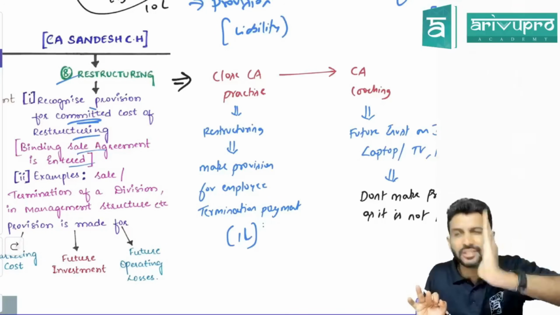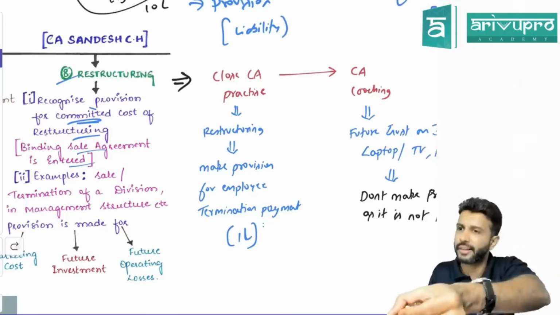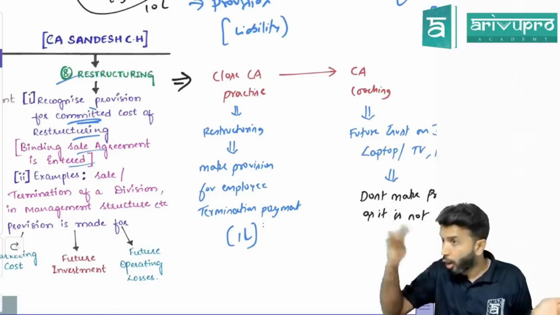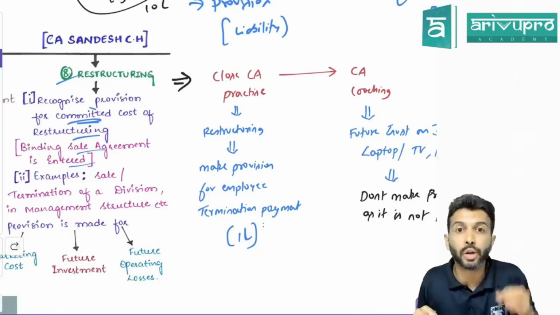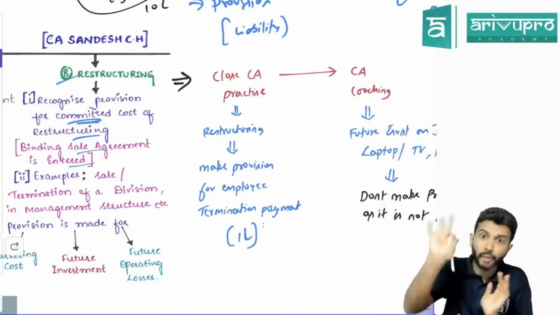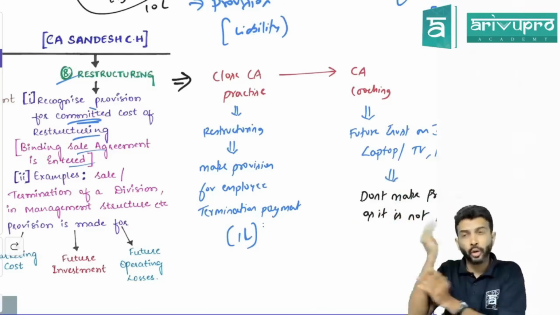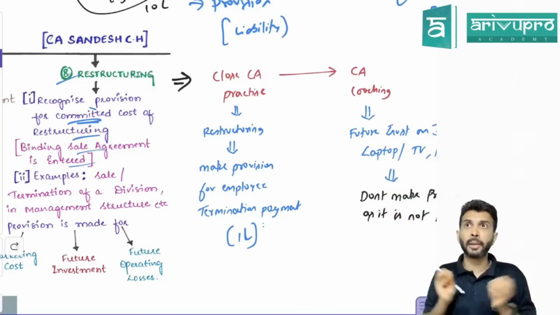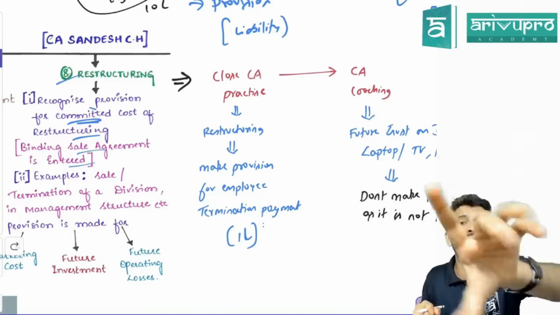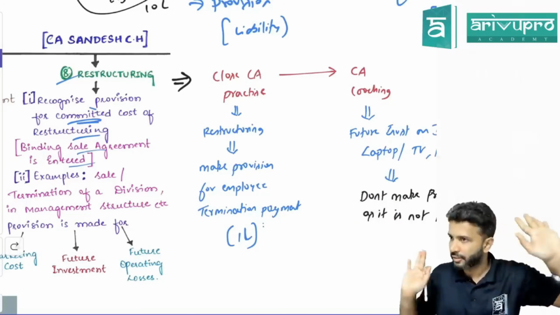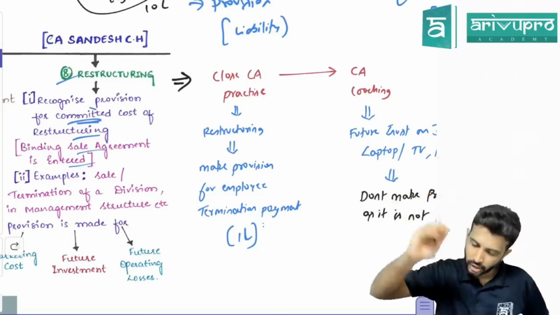Where obligation is very certain. How much you will pay is clearly defined. But in case of provision, how much you will pay, when you will pay, you don't know. Not exactly sure. You can only estimate. That's it. But provision is also a liability. So don't come back to me saying, sir, instead of provision, study material has written recognize liability, because they use the word provision and liability interchangeably. Is that fine with you? So that way you don't have to worry too much. Fine now? Alright.